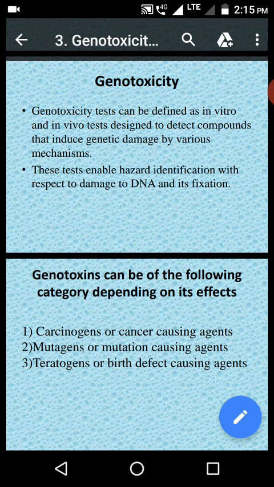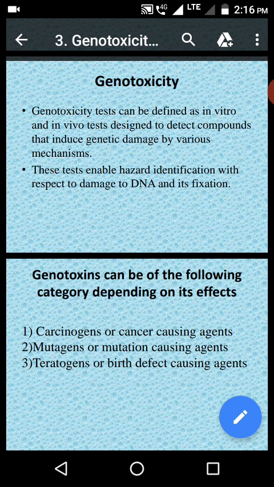But whatever toxicity studies we are going to discuss now, they are specific to a particular aim. So the first thing is genotoxicity. Generally genotoxicity, carcinogenicity, teratogenicity, and mutagenicity are the other toxic studies that should be performed for the drugs. For the drugs it should be stated that it does not produce any genotoxicity, mutagenicity, carcinogenicity whenever administered